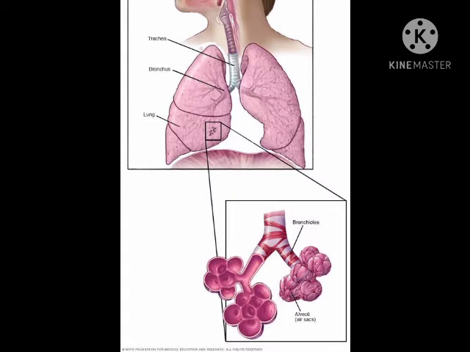Hemoglobin is a protein in your red blood cells that carries oxygen to your body's organs and tissues and transports carbon dioxide from your body organs and tissues back to your lung. If a hemoglobin test reveals that it is low in your body, it means you have low RBCs. RBCs means red blood cells. It means you are anemic.